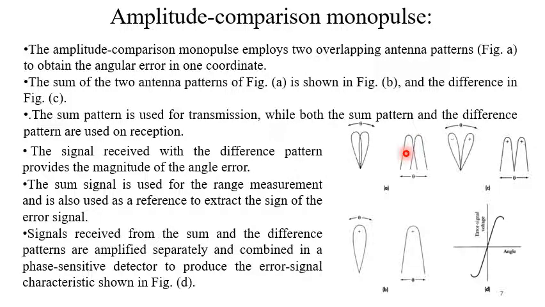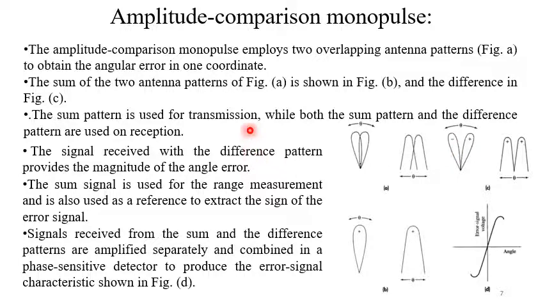Now the sum of two antenna patterns can be shown in this way. This is the sum pattern in polar form, this is in the rectangular form, and the difference between these two antenna patterns can be drawn in this way. This difference between antenna beams, actually these two antenna beams can be shown in this way. One is plus, another is the minus.